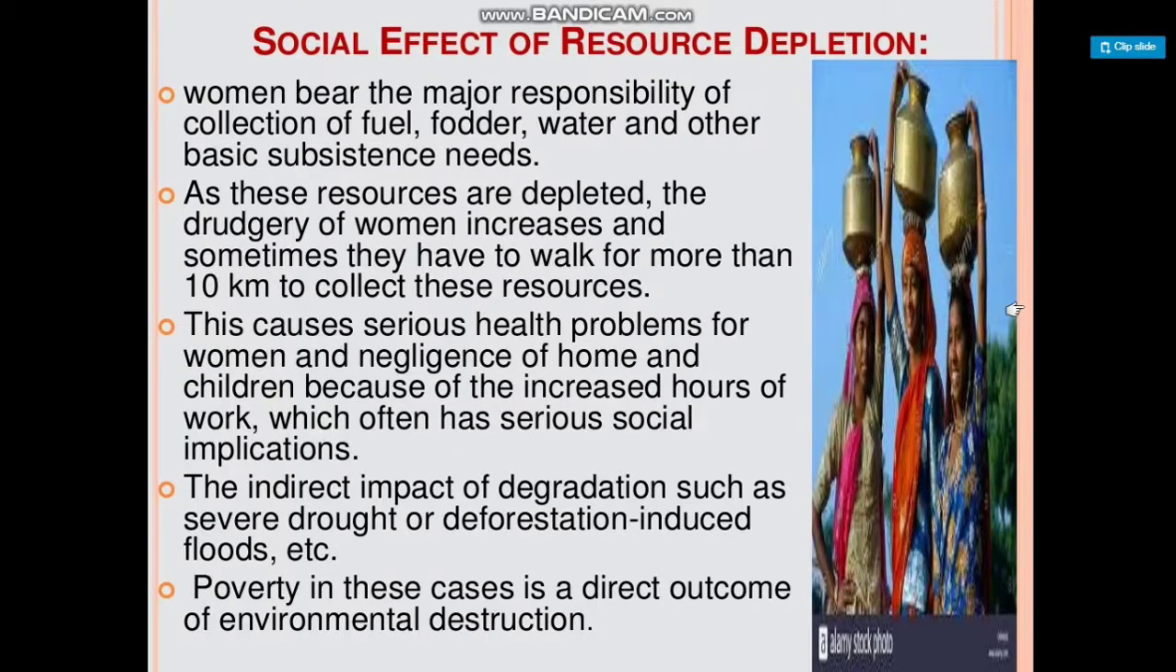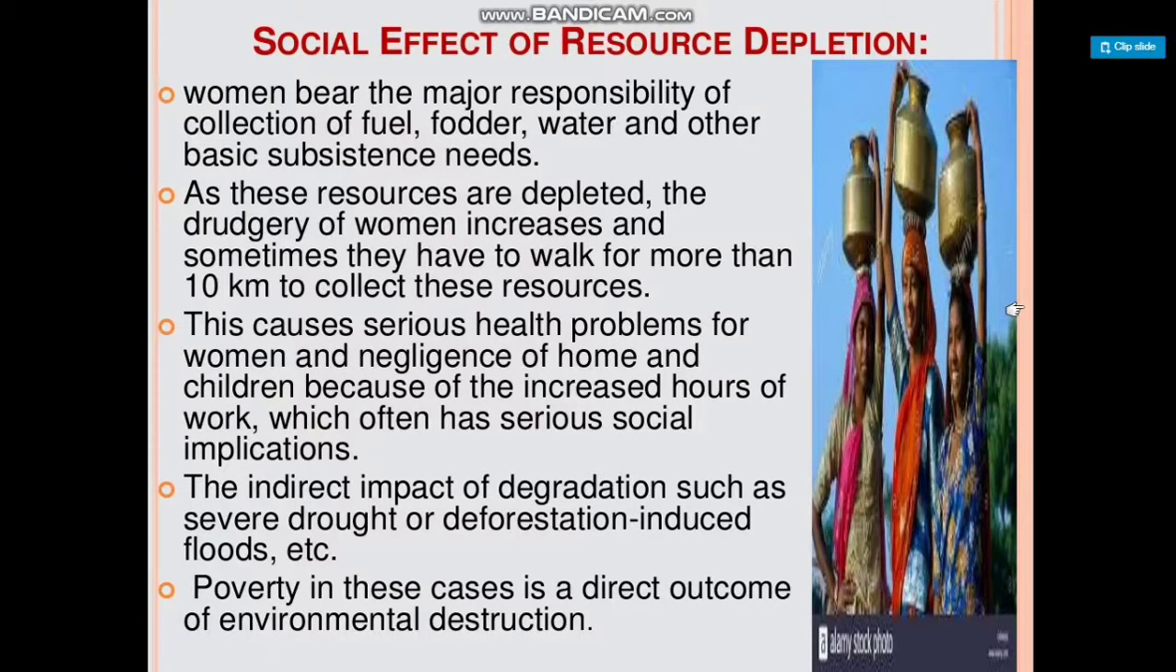Social effect on resource development. The women bear the majority responsibility of the collection of fuel, fodder, water, and other subsistence needs. As these resources are depleted, the drudgery of women increases and sometimes they have to walk more than 10 kilometers to collect these resources. So this causes serious health problems for women, negligence of home and children because of increased hours of work, which often has serious social implications.